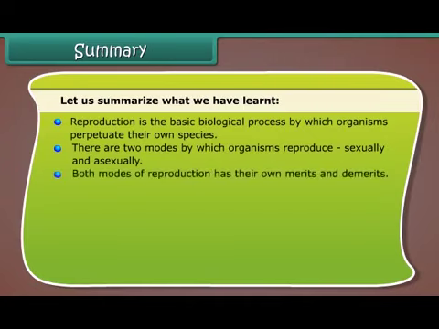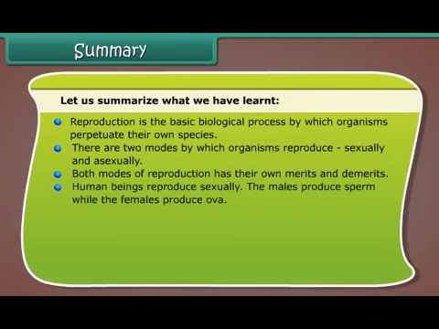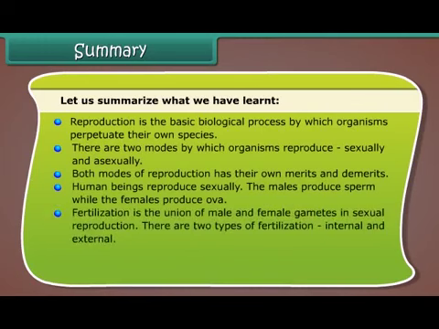Both modes of reproduction have their own merits and demerits. Human beings reproduce sexually. The males produce sperm while the females produce ova. Fertilization is the union of male and female gametes in sexual reproduction. There are two types of fertilization: internal and external.